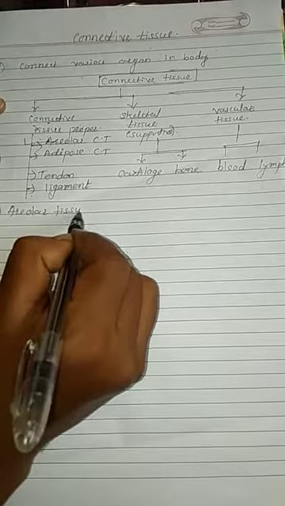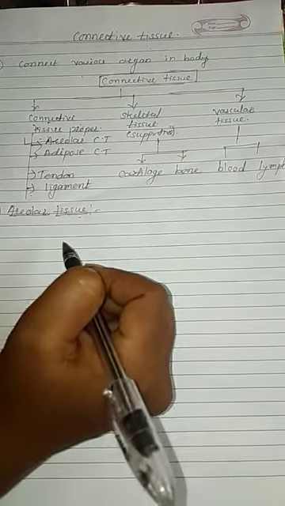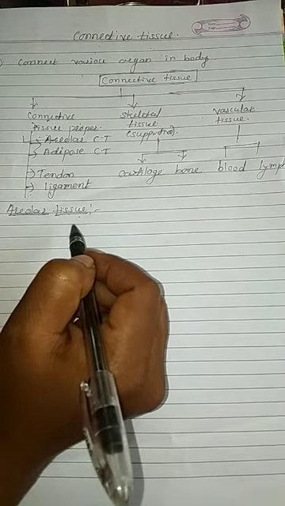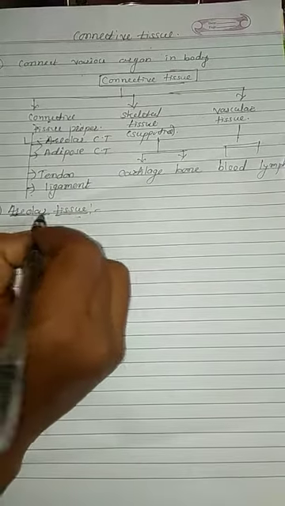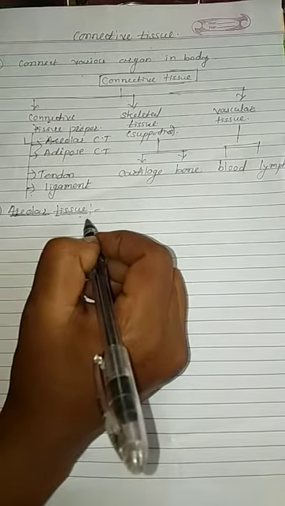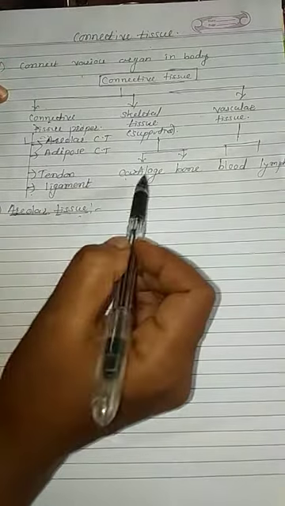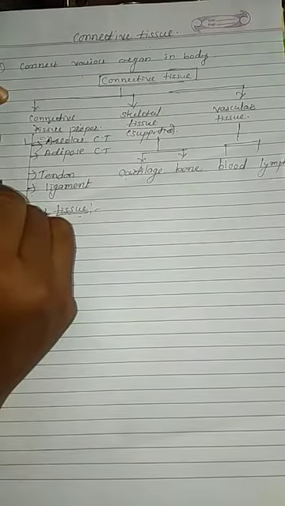Areolar connective tissue is a loose connective tissue, and this tissue connects the skin to the muscle. The ground substance of these types of connective tissue is a matrix.